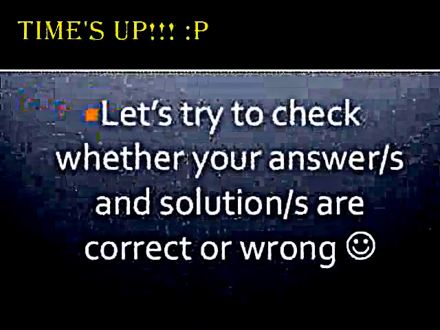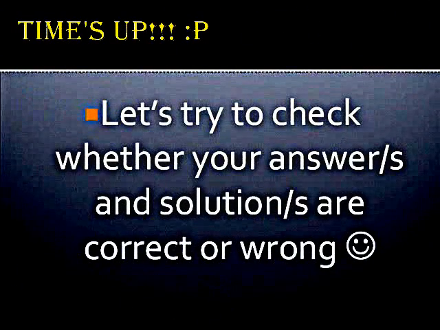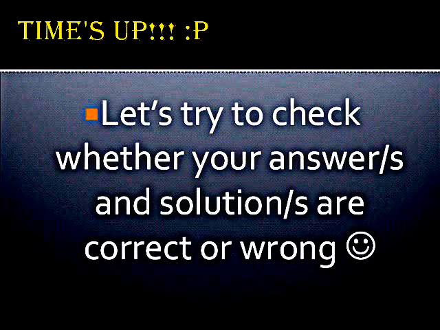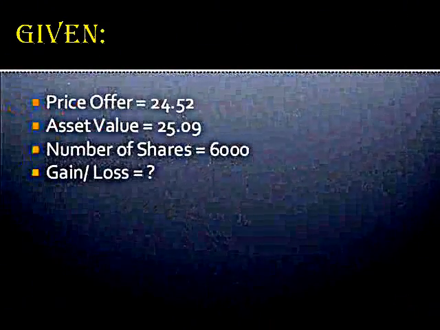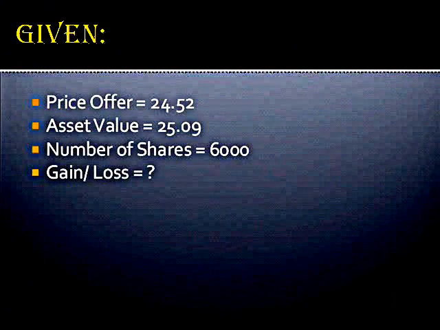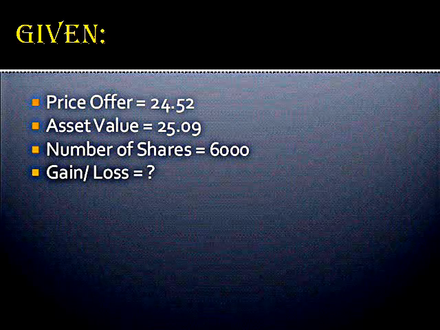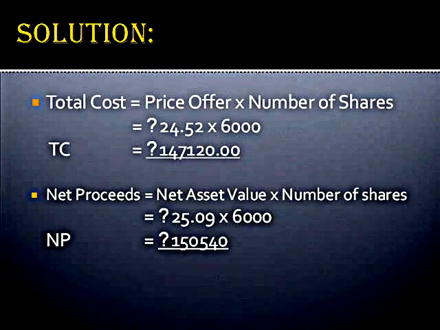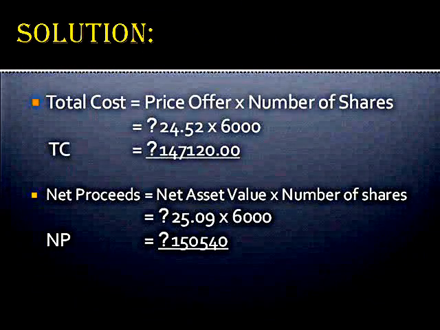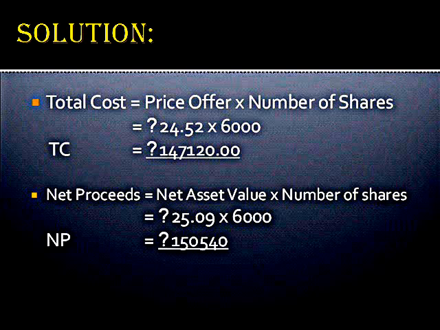Let's try to check whether the answer or answers in the solution or solutions are correct or wrong. So, the price offered is 24 pesos and 52 centavos. The net asset value is 25 pesos and 9 centavos. The number of shares is 6,000. Now we have to find out if it is a gain or loss. First we have to find the total cost. To find the total cost, we multiply the price offered and the number of shares. So we will multiply 24 pesos and 52 centavos by 6,000. So the total cost would be